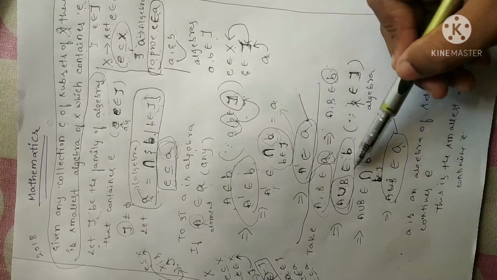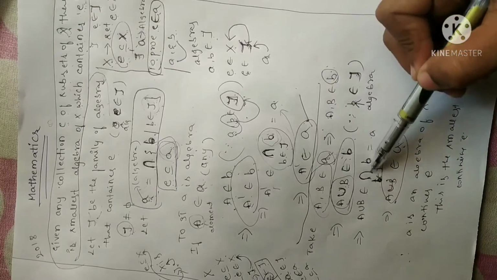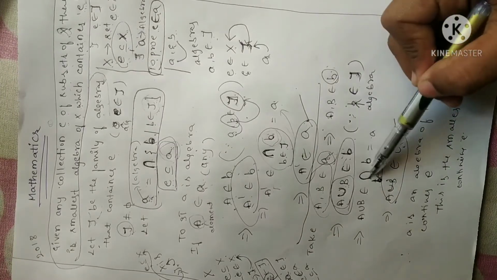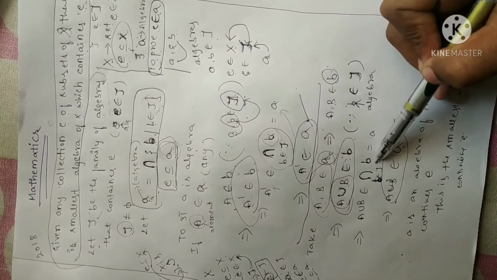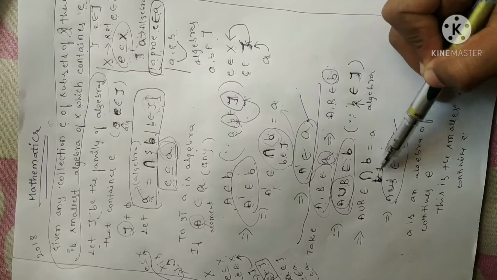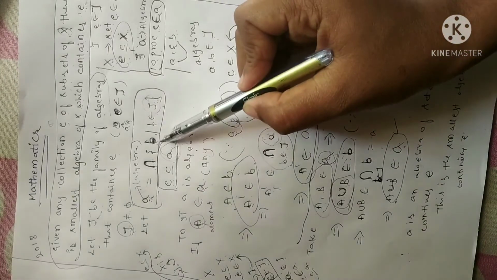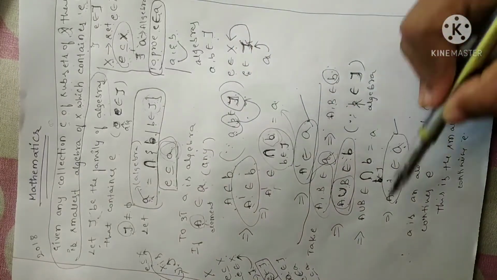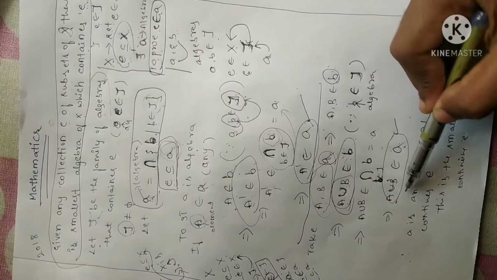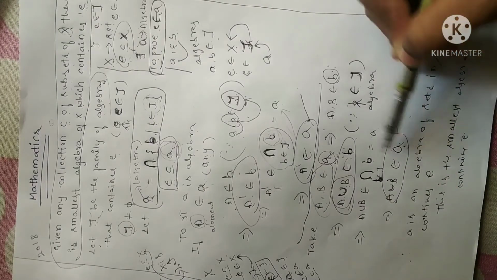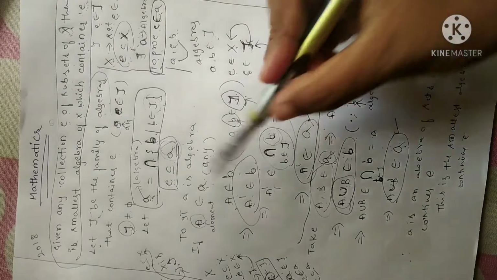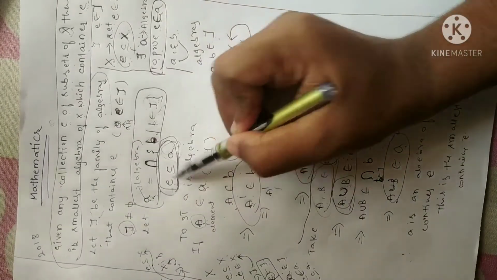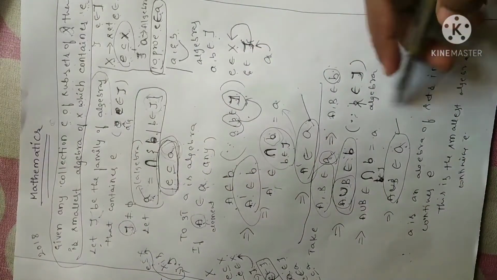Now A union B also belongs to the family of B, since it belongs to B, which has the same property in tau. As per our assumption, the intersection of B can be replaced by A. So A union B belongs to A. It is closed under finite union. Since both the conditions are satisfied, I can say A is the smallest algebra on X which contains E. Hence the proof. Hope it is clear.